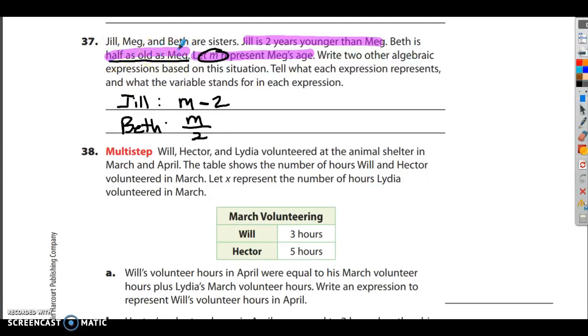Now how come we didn't figure out Meg's age? Because we already know it. M is Meg's age. It says right here, let M represent Meg's age. We don't know the exact number, but we know in algebra it would just be M. So that's actually all we need for that.